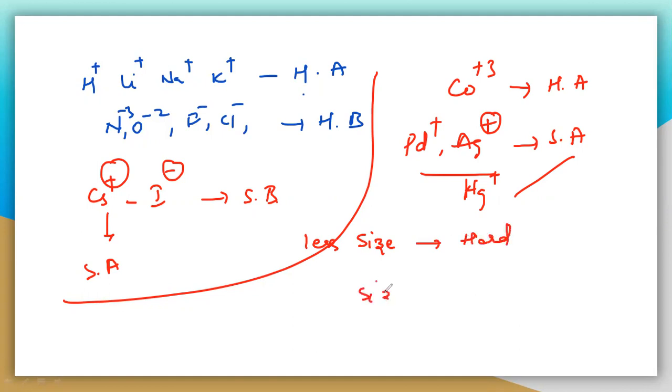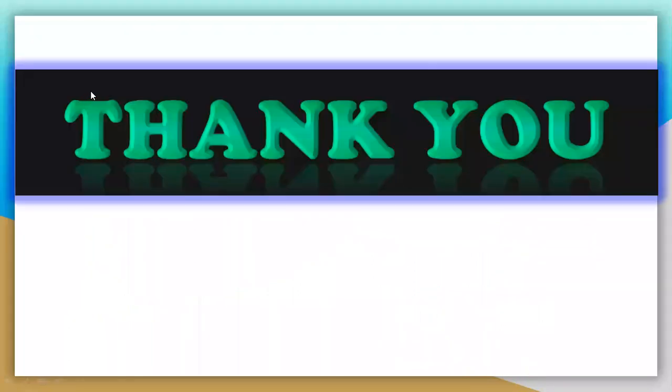If the size increases, then softness increases and hardness decreases. So the size is inversely related to the hardness. This is enough. So this is the HSAB principle with its applications. Till now this is enough, and thank you.